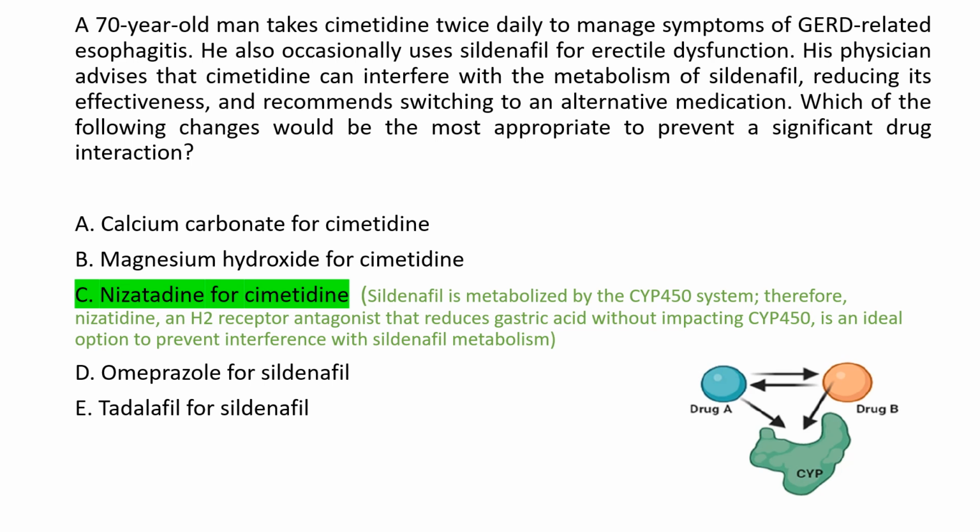Importantly, nizatidine does not inhibit the cytochrome P450 system. This means it can effectively manage esophagitis symptoms without interfering with sildenafil metabolism. This makes it the ideal choice for this patient as it addresses both GERD and drug interaction concerns.